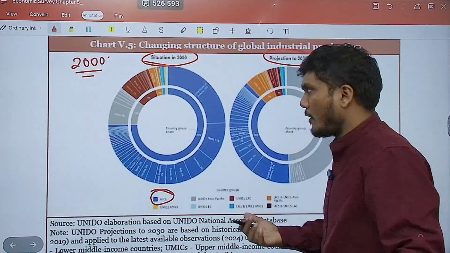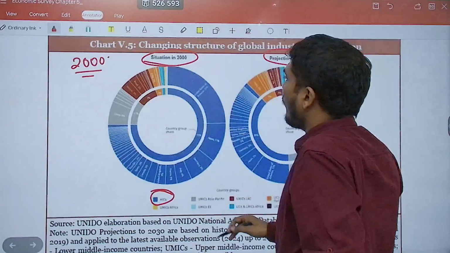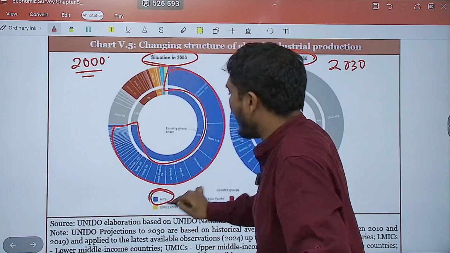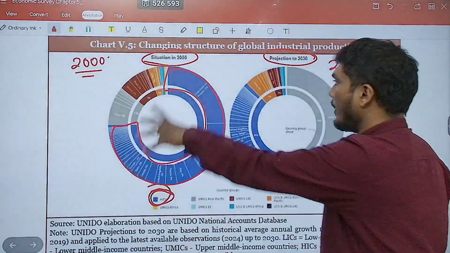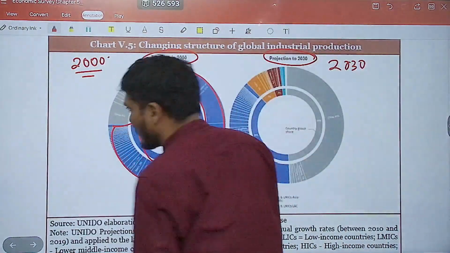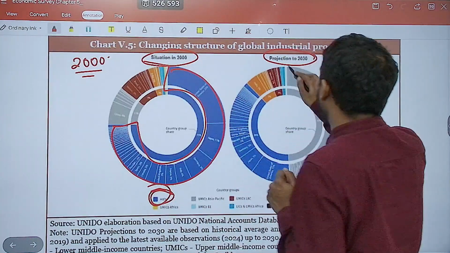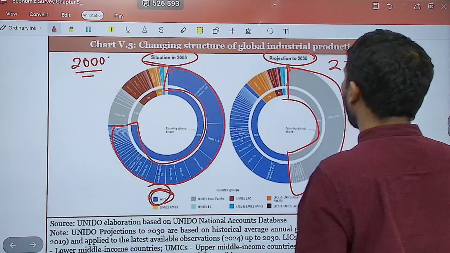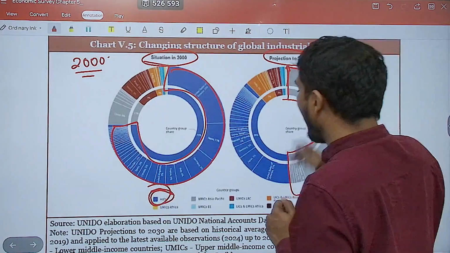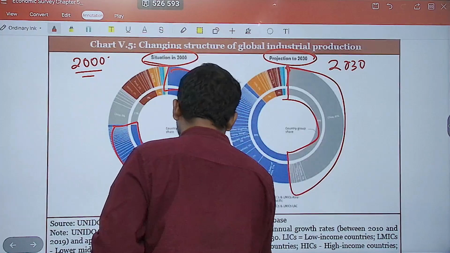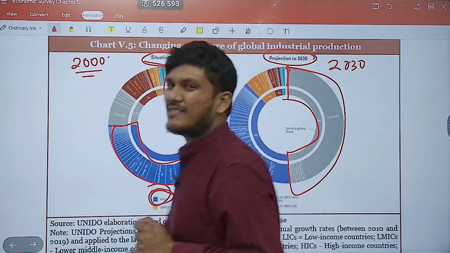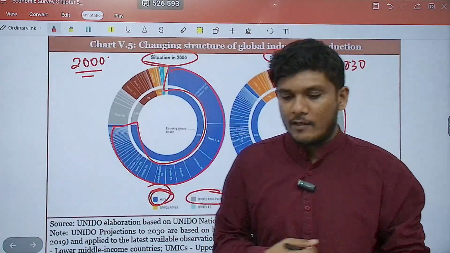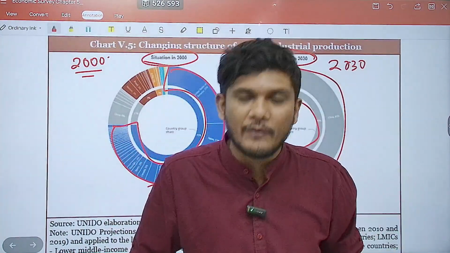So what is the situation? In 2000, the situation was majority of the production was done by the high income countries. The blue you can see majority, the gray is very less. But by 2030, what is going to happen is the gray will have almost 50% of the production that is happening. And what is this gray? This gray is nothing but Asia Pacific region including India. So the future looks quite bright for India and its Asia Pacific partners.